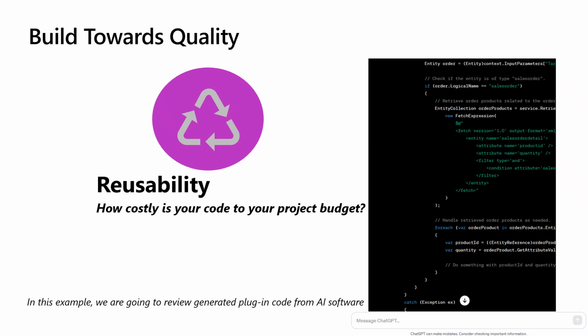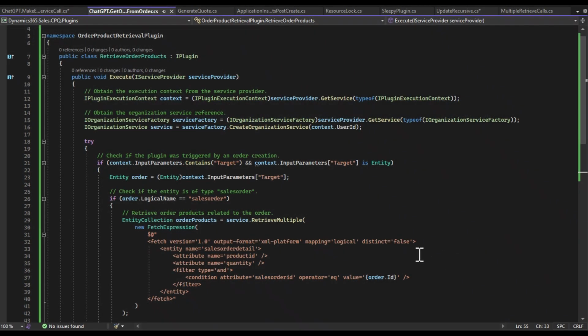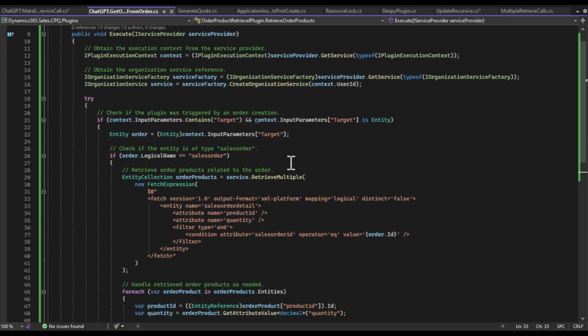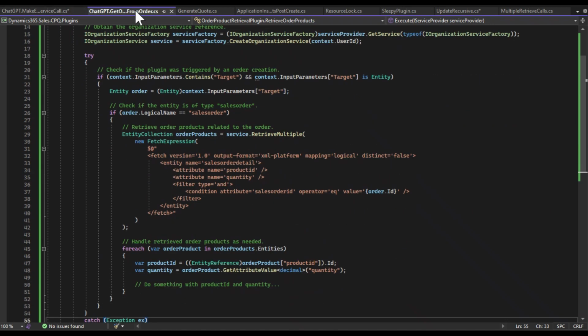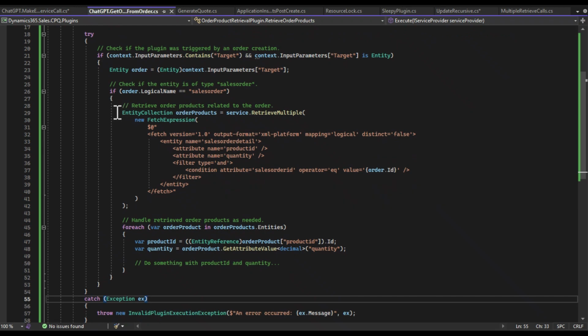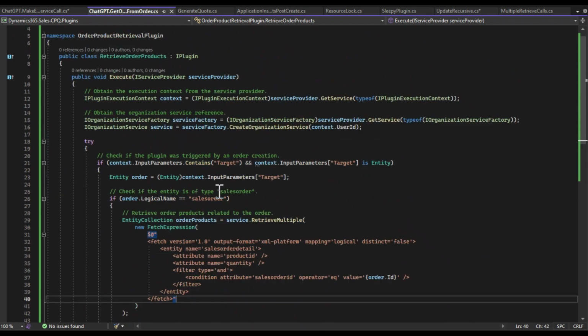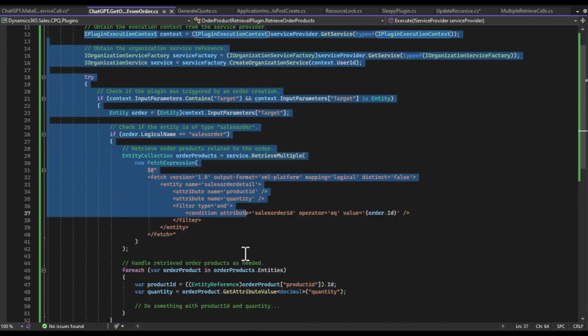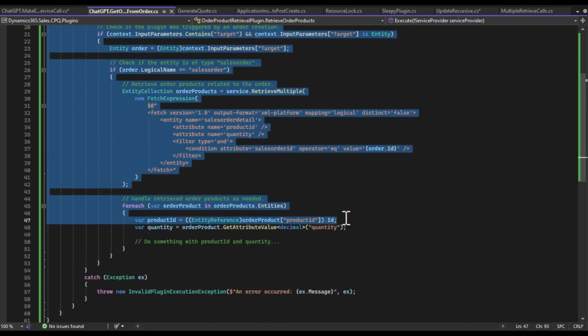So in this next example, we're going to take the code that's generated from ChatGPT and see what we can do to make it more reusable. Okay, reusability. How costly is your code to the organization? So looking at this one, back to the ChatGPT example, we have the sales order, the fetch. We know for sure that this here definitely is not going to be reusable. I don't see anything here that I would necessarily be able to reuse.